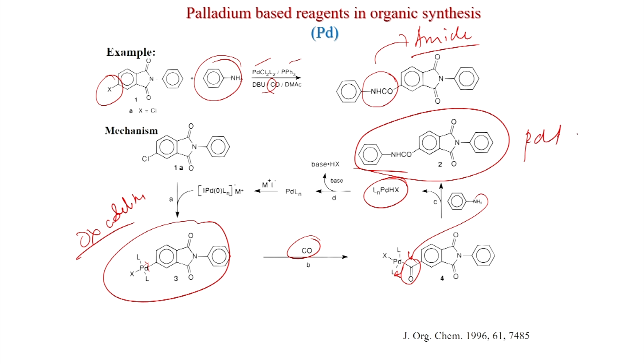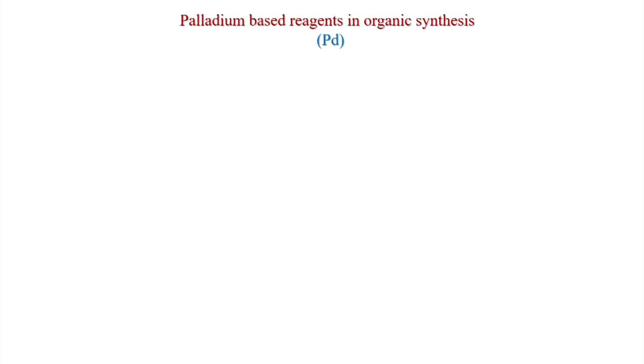This is the product and this is the catalyst becoming like this. Now, with base, HX will be taken up and your palladium catalyst is regenerated. So, this is the overall reaction and this publication is JOC 1996. So, this is very important, depending on the nucleophile you get different carbonyl compounds like amide, esters, aldehyde.